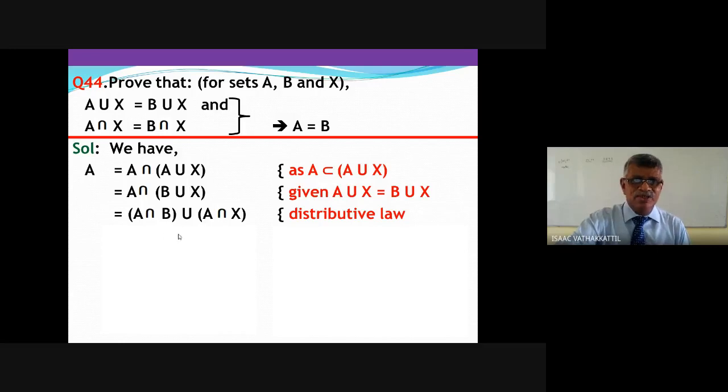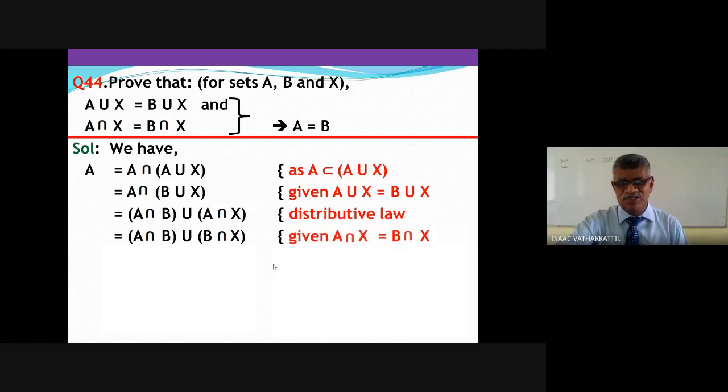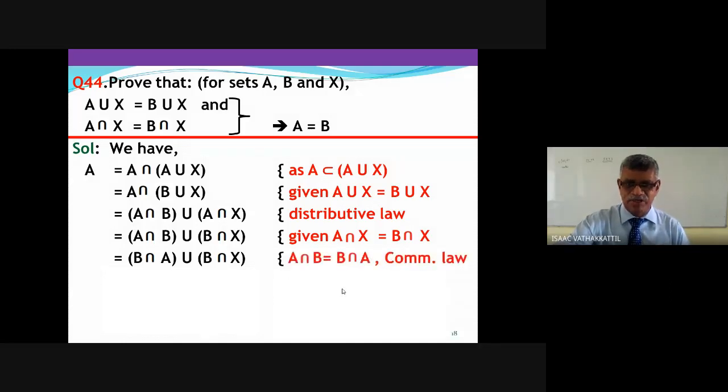But what is A intersection X? That's given: B intersection X. It's given that A intersection X is B intersection X. Now A intersection B I have written as B intersection A, no problem, because intersection is commutative. Instead of A intersection B, I have written B intersection A.